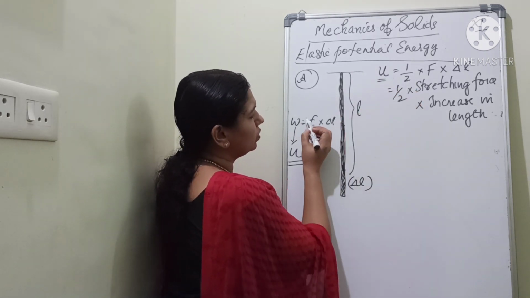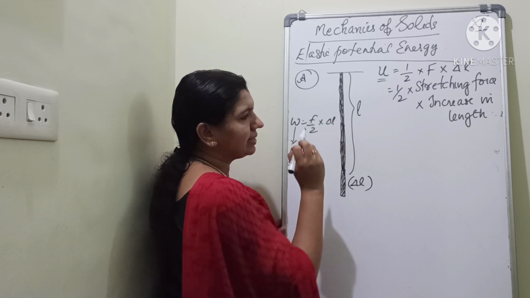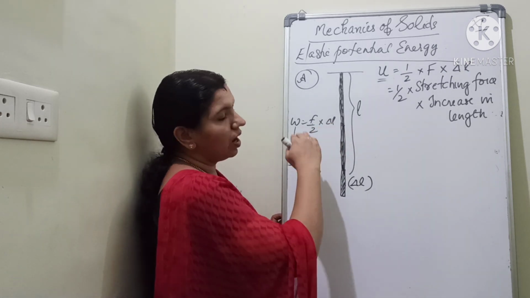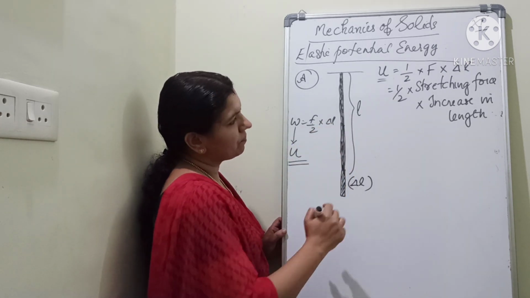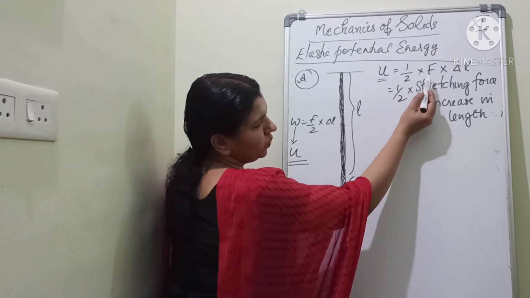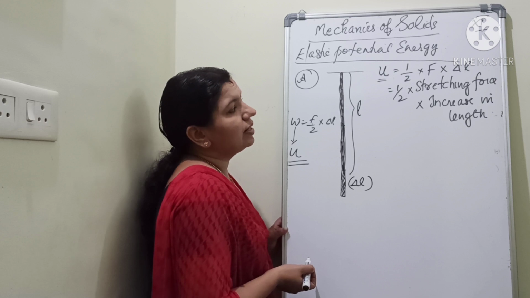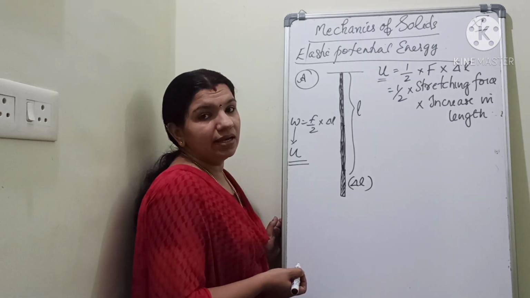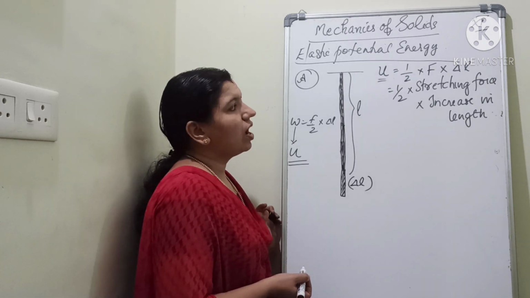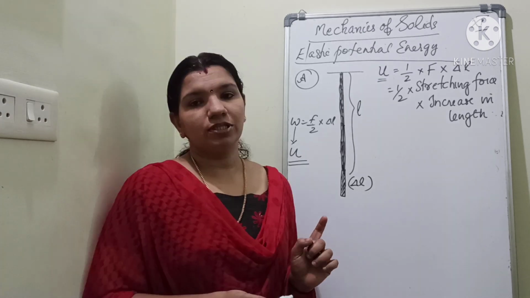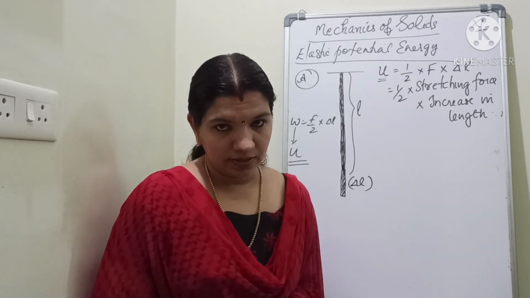U is equal to half into F into delta L. Clear? Half into F into delta L. Now, what is F? F is the stretching force and delta L is the increase in length. Okay, half into stretching force into increase in length.